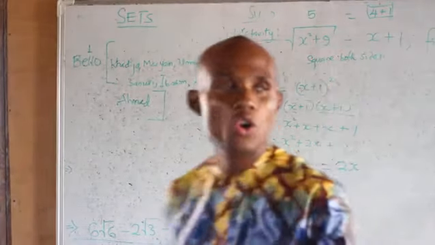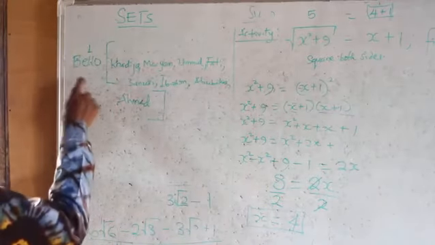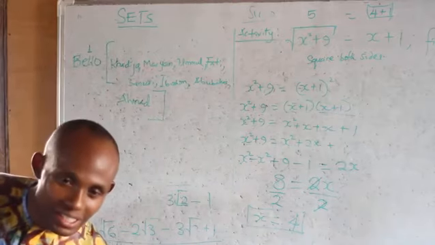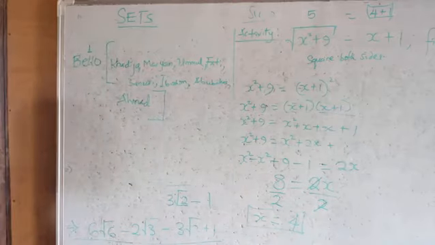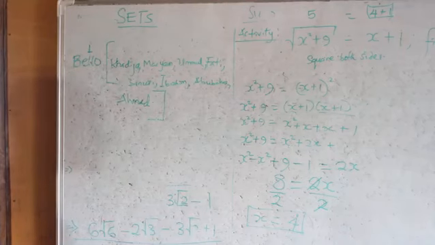When they are collected together, they form what is called a set. These objects, have they been defined? They have been defined. These are people's names, so these are not numbers again. So they are defined. Is that okay?